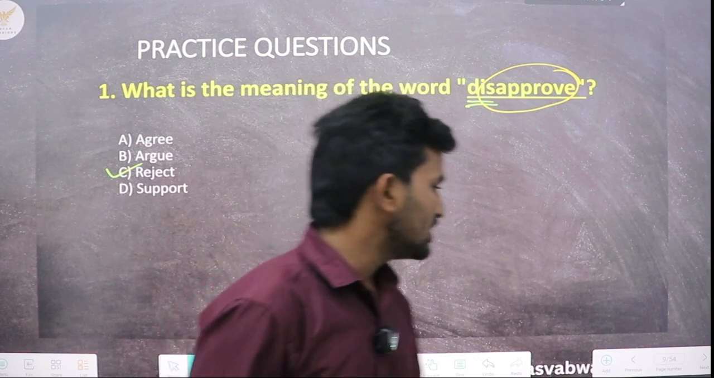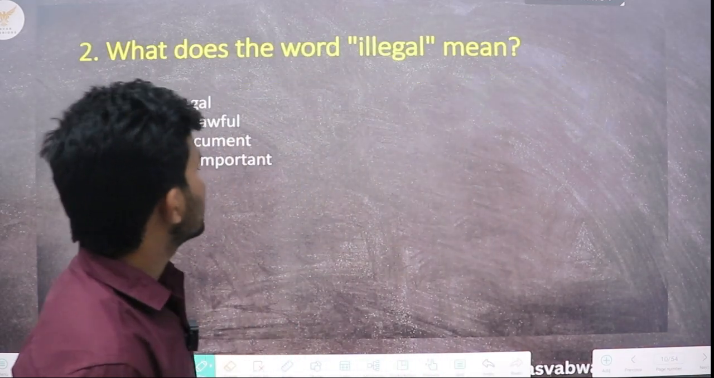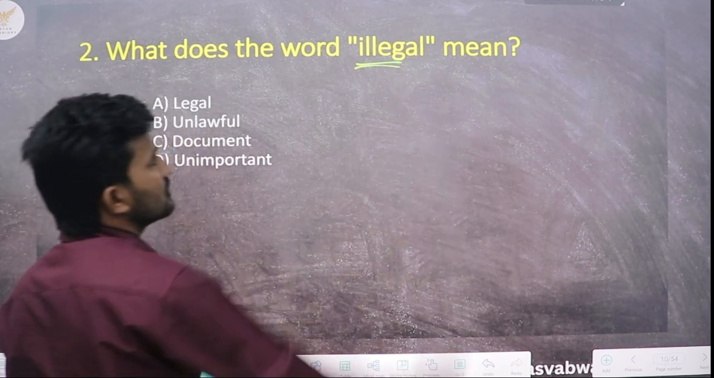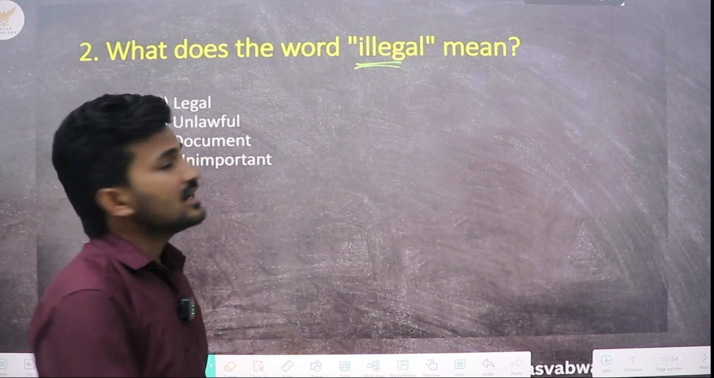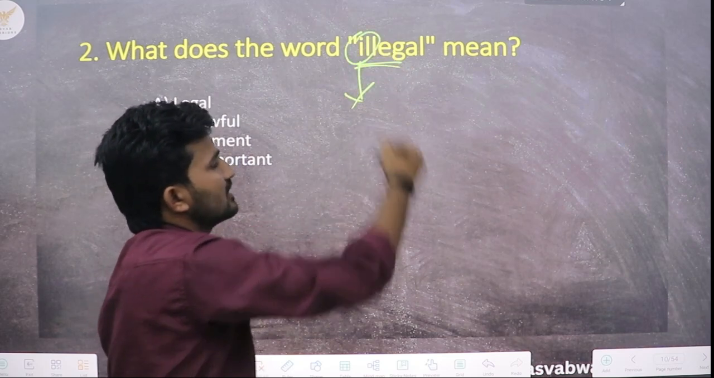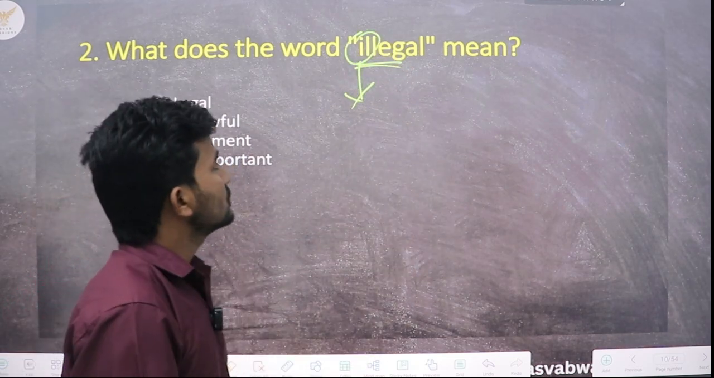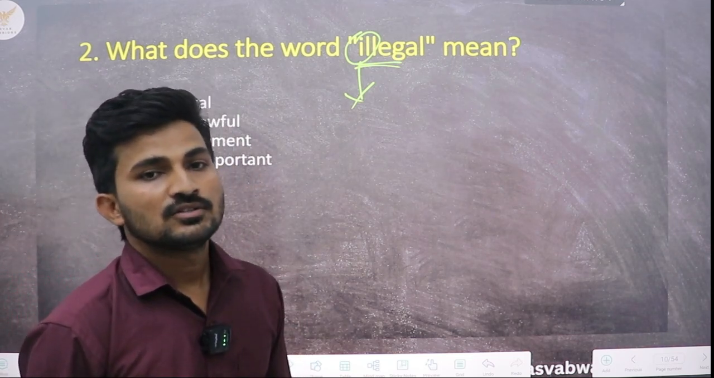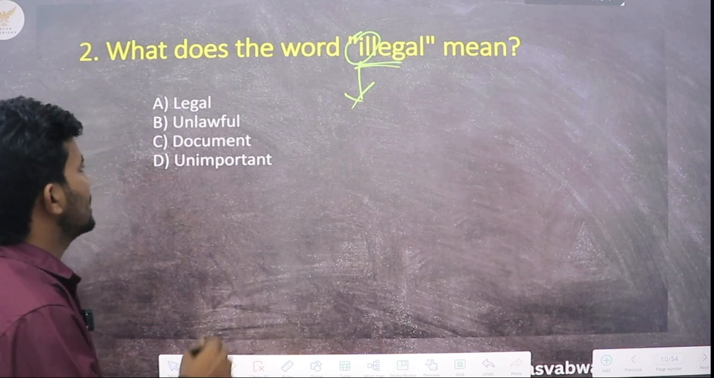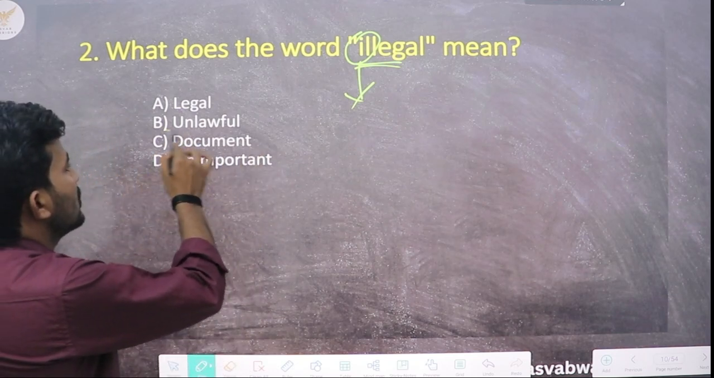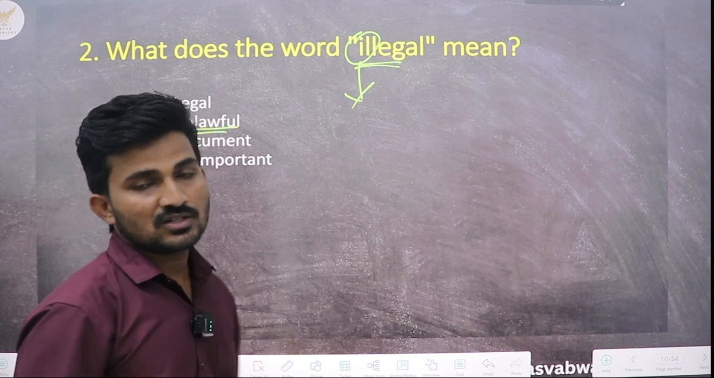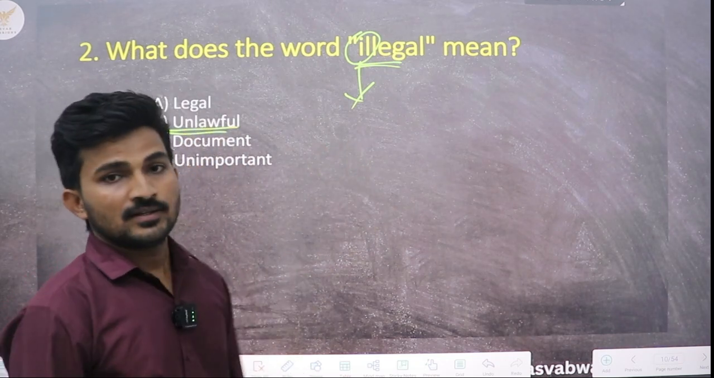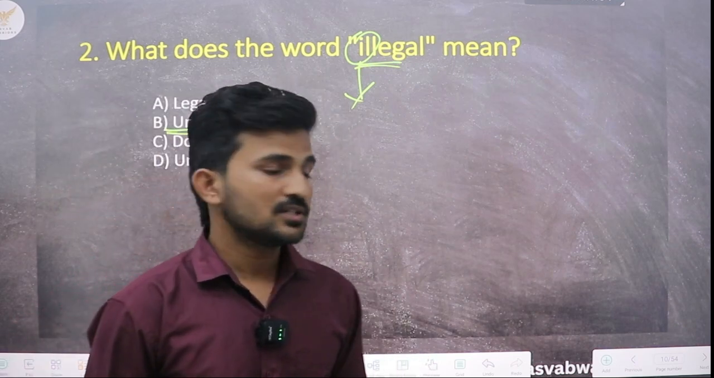Let us move on to the next question. What does the word illegal mean? We have to find out the meaning of this word illegal. We can see that it has a prefix ill, and the prefix ill means not. So illegal means something which is not legal. Which of the options correctly expresses the meaning of this word? We can see that unlawful expresses the exact meaning of the word illegal. Now let us move on to the next question.